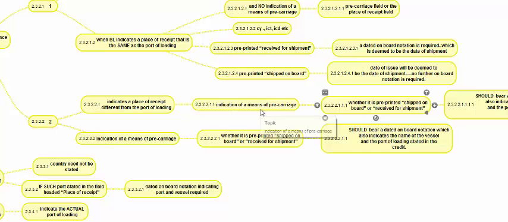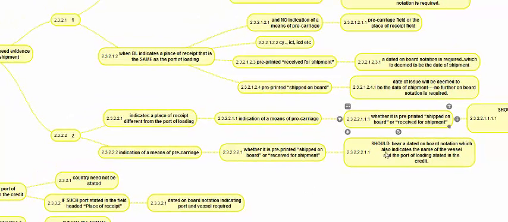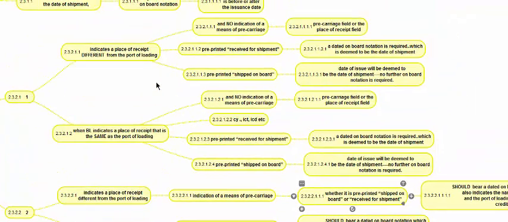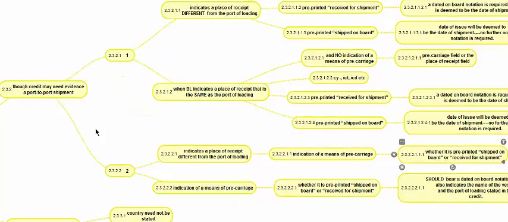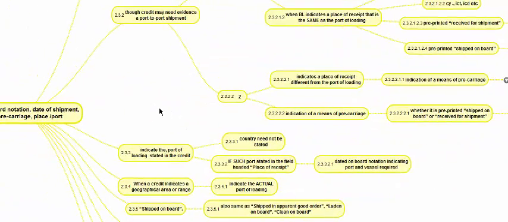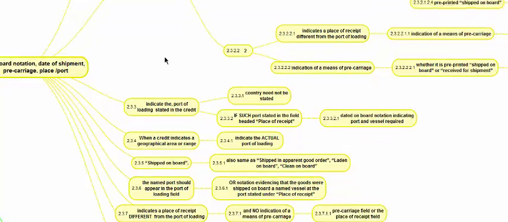And with this indication of pre-carriage, irrespective of whether a place of receipt is mentioned or not, there will be a requirement for onboard. So onboard is required when the BL indicates a pre-carriage. Onboard is required when a BL indicates a place of receipt different from a port of loading. And if there is no indication of pre-carriage, even if the places are different, onboard will not be required if it is shipped onboard, but onboard will be required if it is a received for BL. These are the situations in which an onboard notation will be compulsory on a BL.